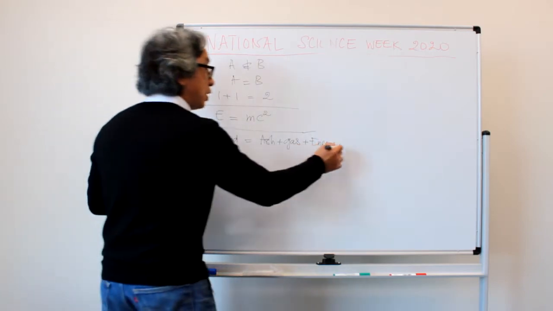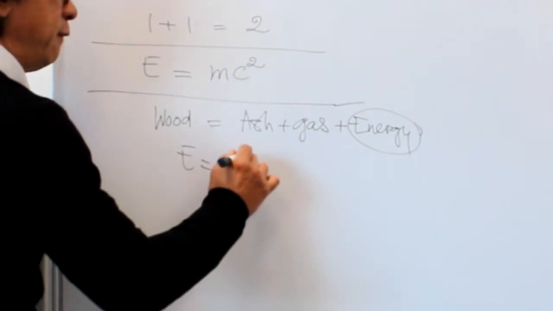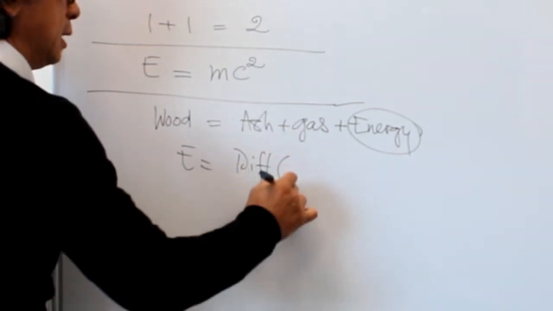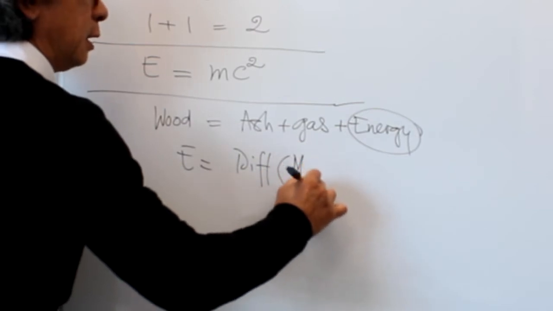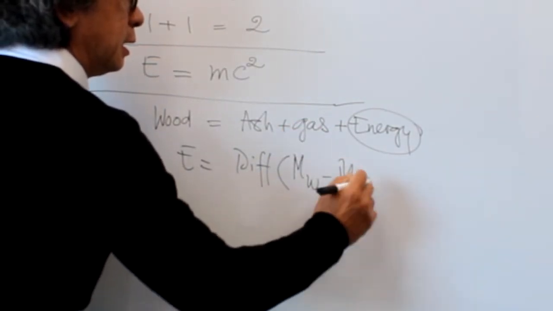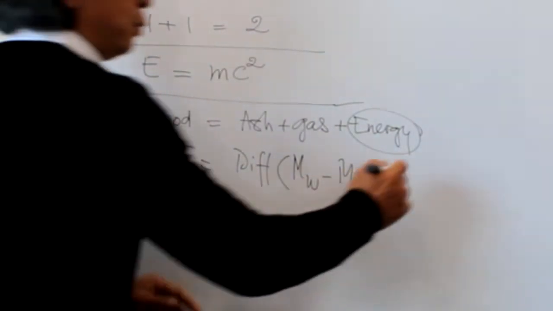So this energy is actually the difference between the mass of the wood minus all that is left over, and of course we multiply by c squared.